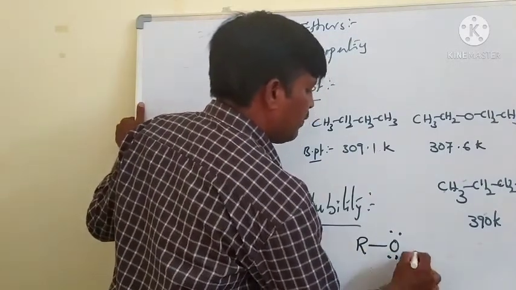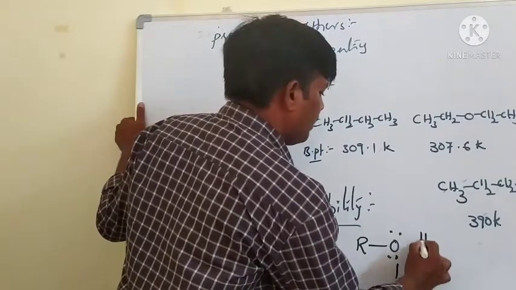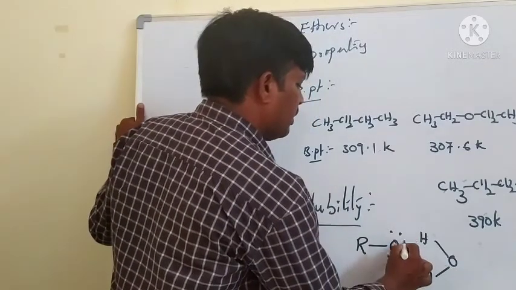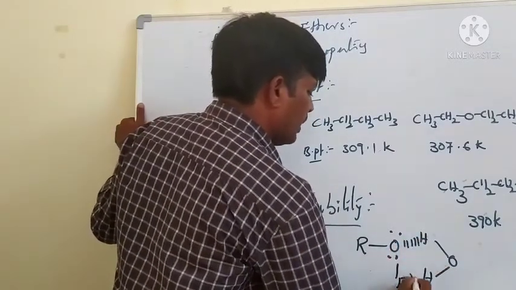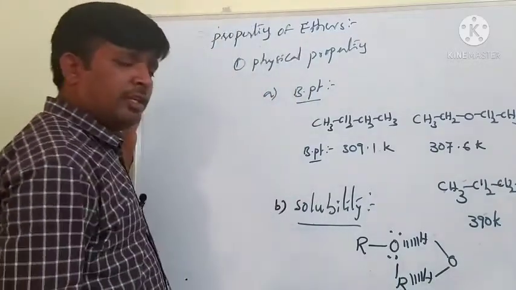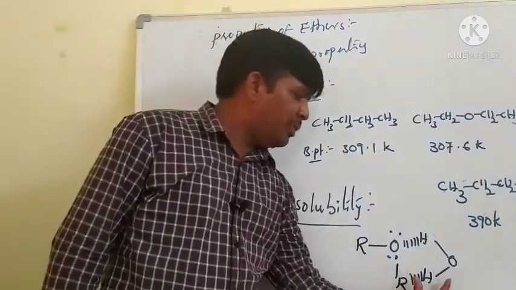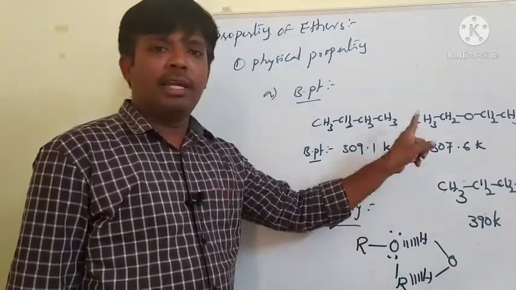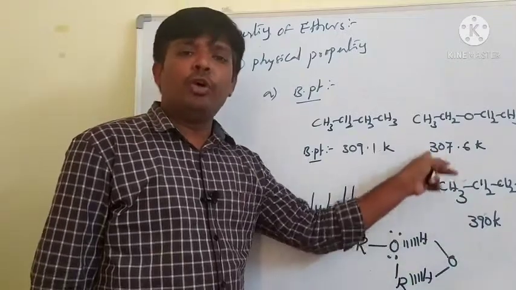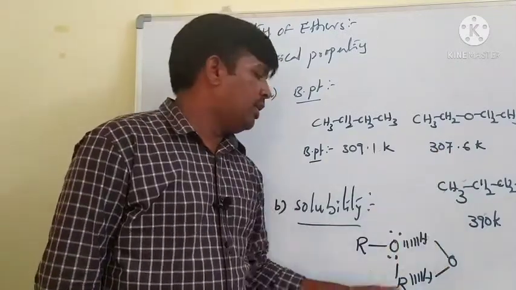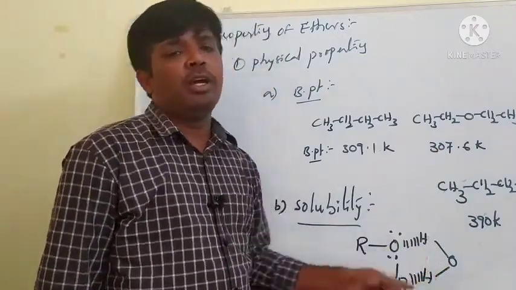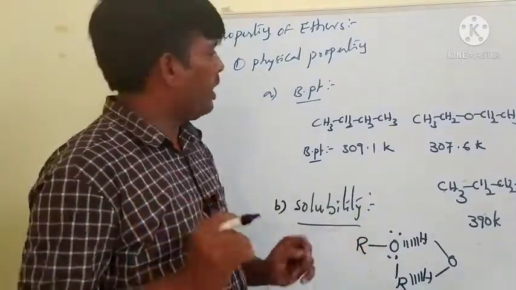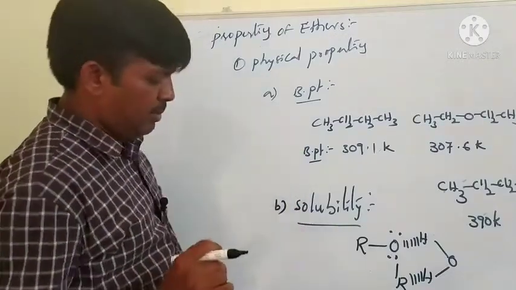Ethers can easily form intermolecular hydrogen bonding with the hydrogen of the water molecule. That's why ether and alcohol both can form hydrogen bonding with water molecules. That's why both are miscible in water. Okay, that is the solubility and boiling point.